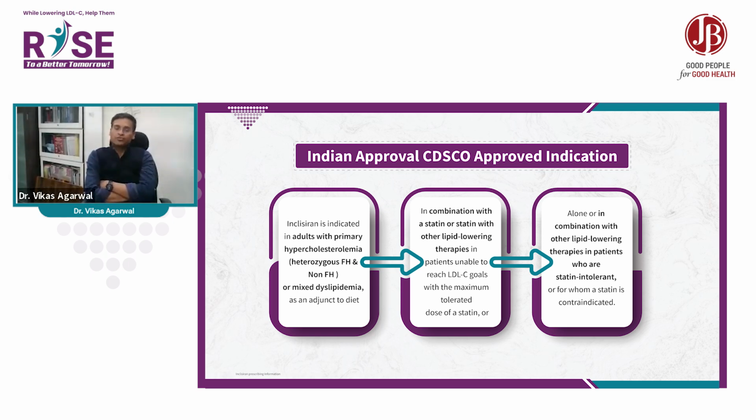If the goal is not achieved, further you can add either bempedoic acid or you can directly start with inclisiran or PCSK9 inhibitors. So alone or in combination with, and sometimes when statins are not tolerated, like in the CLEAR Outcomes program where bempedoic acid along with ezetimibe was given, in that condition, if the goal is not achieved, you can give inclisiran after that drug.